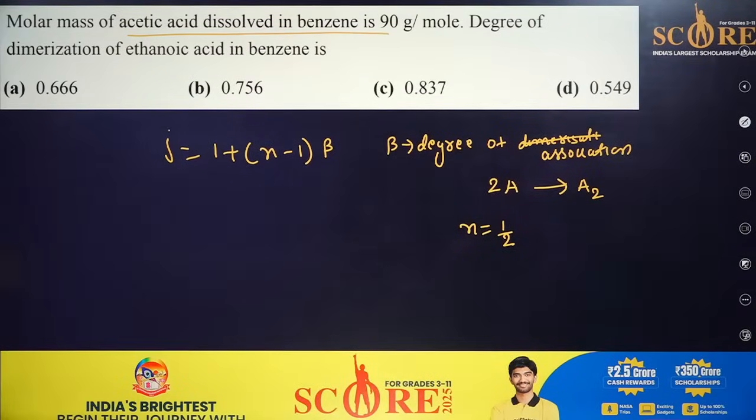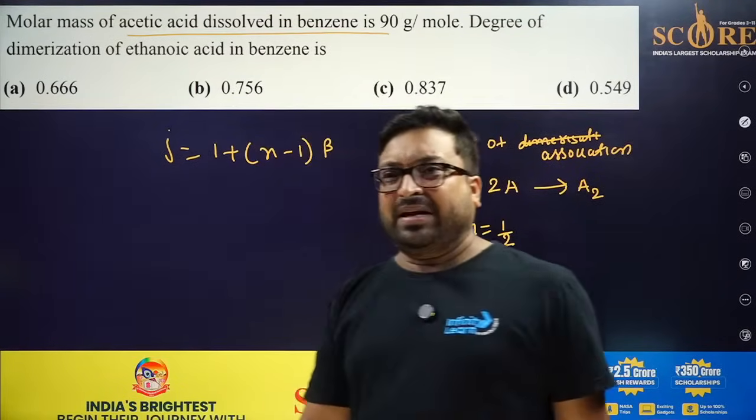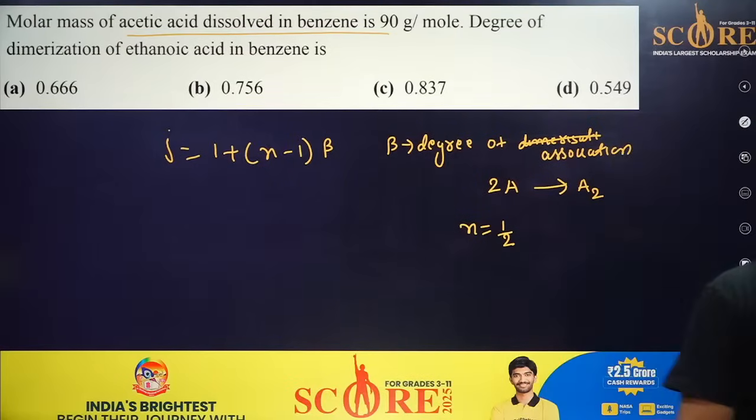Any doubt, my dear friend? In this case only people commit mistakes. So if something is dimerizing, you will take it this way. Okay everyone, so the question is about degree of dimerization. All okay? So now after this, how will you calculate? Please think about it, my dear friend. This is a very simple question.